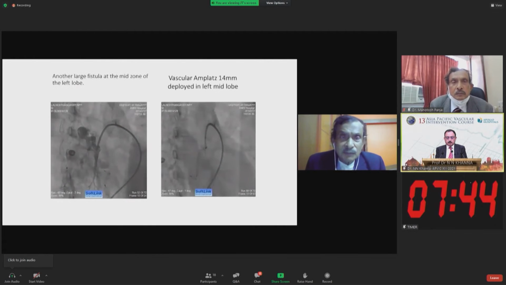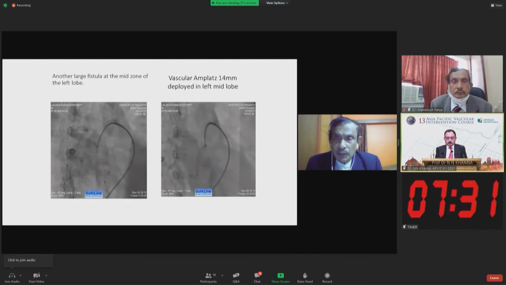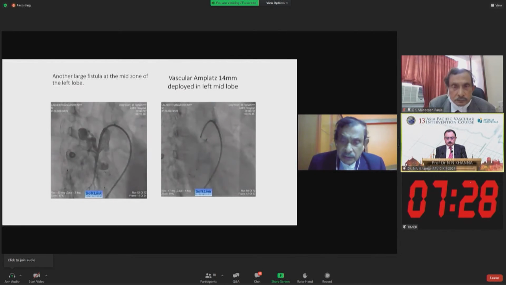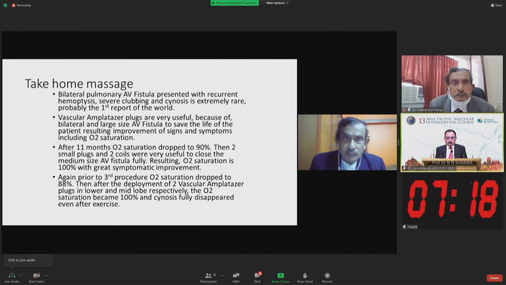Now another large fistula, particularly detected in the mid zone of the left lobe, and a vascular plaque, 14 millimeter diploid, in the left mid lobe, you see, well visualized. So altogether, second stage with both lower lobes, left lower lobe and middle lobe, 2 M plus plaques are deployed. Therefore, take home message: pulmonary arterial fistula presents with recurrent hemoptysis, severe clubbing, cyanosis, and is extremely rare.